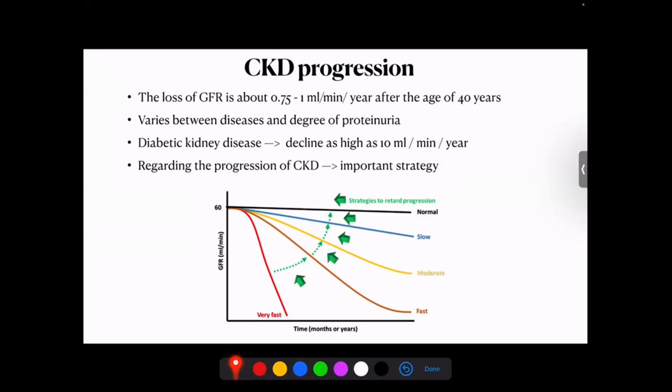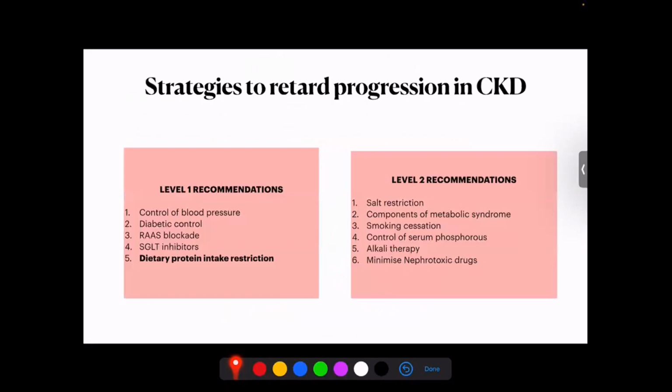And what we are concerned with is, as we don't have a curative weapon in our armamentarium as far as CKD is concerned, our main target is to retard the progression of CKD, and that is the important strategy as far as all chronic kidney disease is concerned, so that we try to maintain the GFR for a longer period of time and hence delay the dialysis to the extent possible. So what are the strategies to retard the progression of CKD?